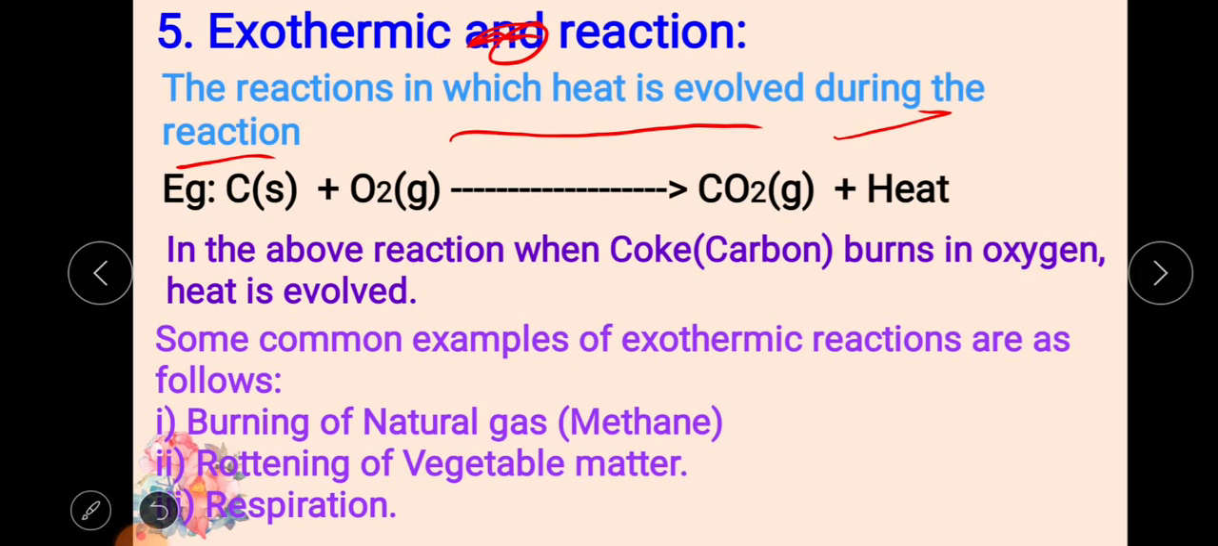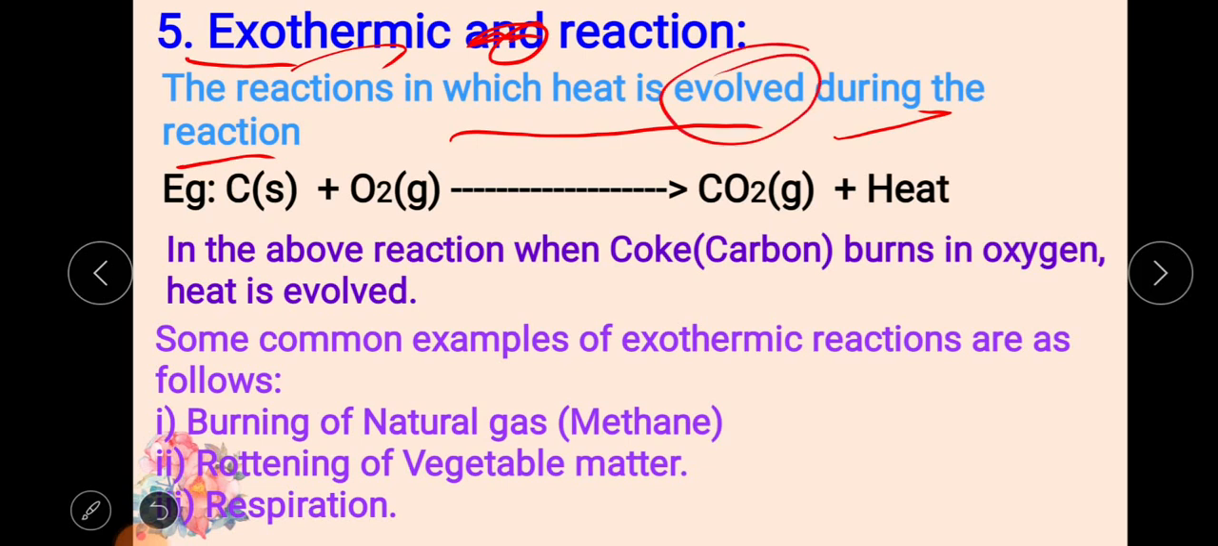What is exothermic? In the previous video we learned exo means outside. Thermic reaction means the heat is evolved outside the test tube. It releases the heat, it evolves the heat.